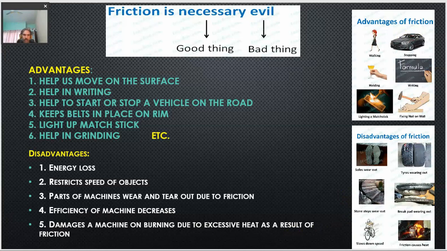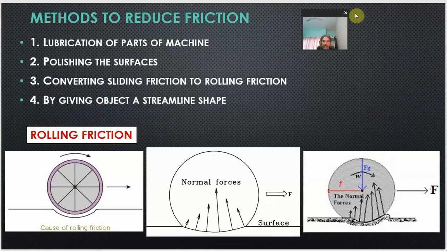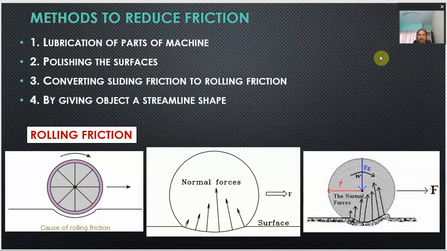Okay. Now, we can conclude what methods we can adopt in order to reduce the friction. The first thing is we can lubricate the parts of the machine, because lubricating reduces the friction. It reduces the points of contact between the two surfaces, so that the friction is reduced. We can also reduce the friction by polishing the surfaces. Once we polish the surfaces, the friction reduces because the number of points of contact decreases.